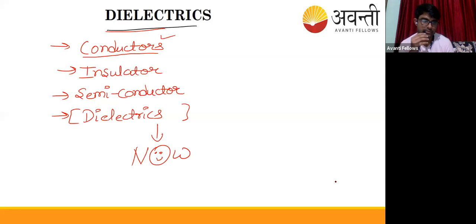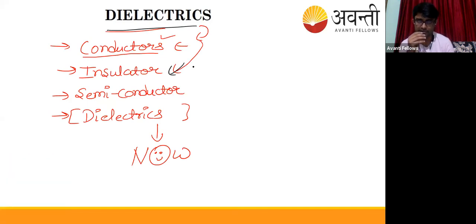So Satyam is saying that some amount of conductance may or may not be there. Kiran is saying it may or may not allow current. Okay, semiconductor. Now, dielectrics are neither conductors, they are kind of insulators, but not actually insulators.